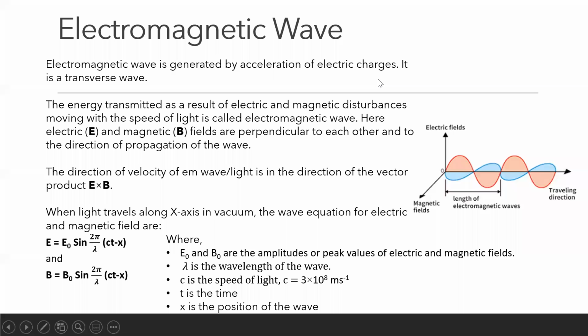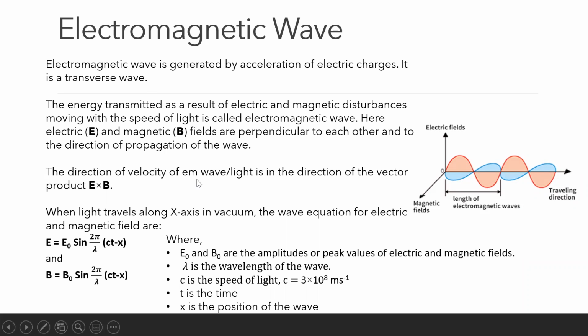So if a charged particle is moving in circular motion, it should generate electromagnetic waves because circular moving charged particles are accelerated charged particles. So that is how electromagnetic waves are produced by the oscillation or circular motion of electric charges or by making them pass at very high acceleration.